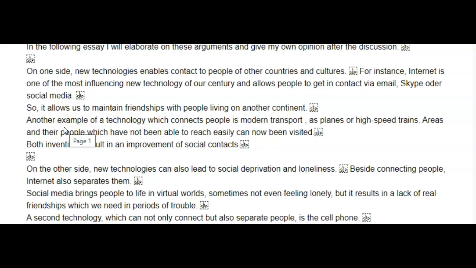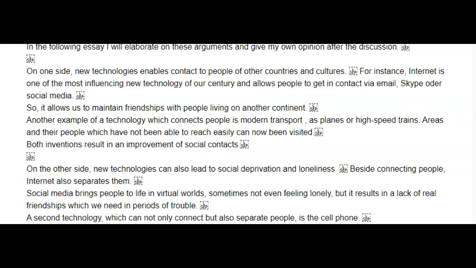Another example of a technology which connects people is modern transport, such as, you're missing a such, planes or high-speed trains. Areas and their people which have not been able to, careful with your grammar, areas and their people which have not been easily accessible can now be visited. Both inventions result in an improvement of social contacts.